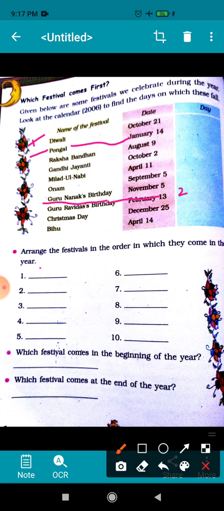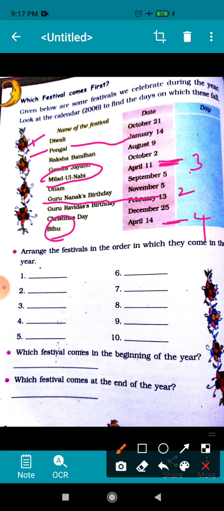So this is number 2. Now after February, March, no festival is in the month of March, then you will go for the next month, that is April. Here if you check, in April there are two festivals. One is Bihu and the another is Miladul Nabi. Now look which date come first. 11 comes first, so this will get the third position and this will be on fourth position.